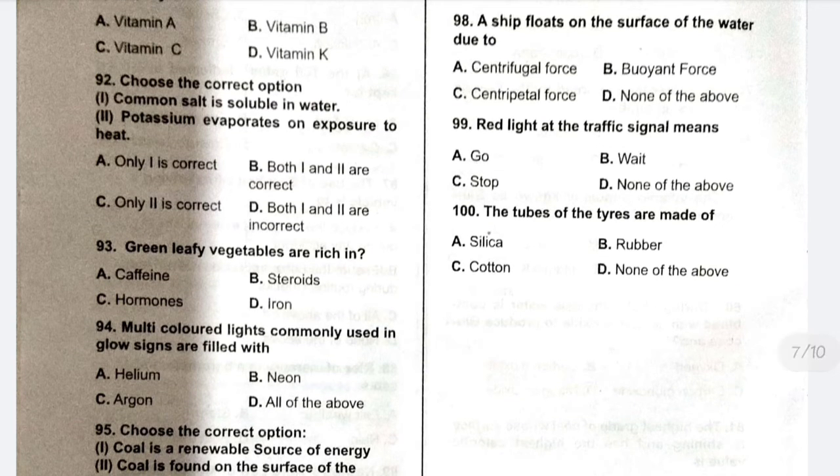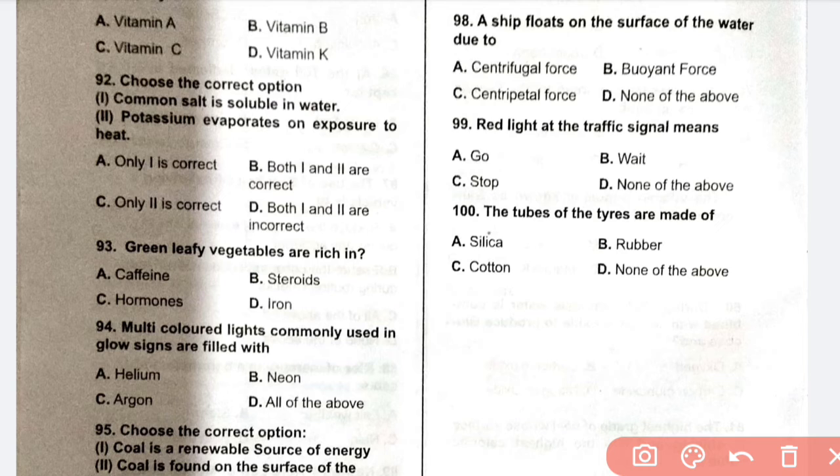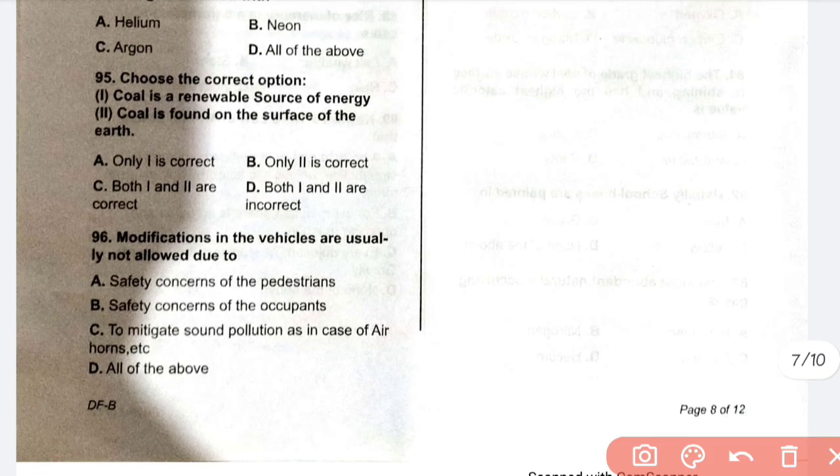Common salt, for this I'll take B. Both 1 and 2. Green leaves are usually rich in iron. Multicolored lights commonly used in glow signs are filled with all of the above. Choose the correct option. Coal is a renewable source of energy. It's not renewable, it's non-renewable. So I'll take only 2 is correct.